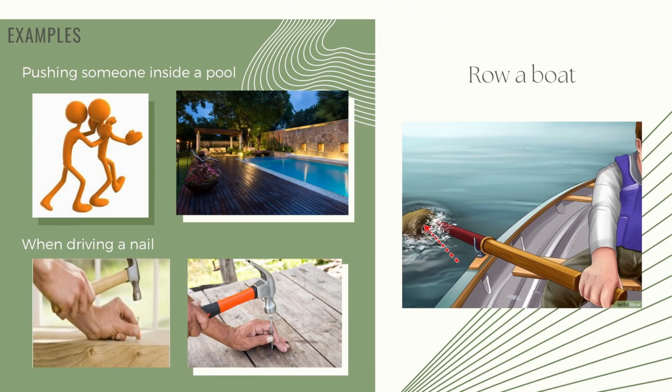We have some examples such as pushing someone into a pool, when we drive a nail, or when we row a boat. For example, in a boat, we need to push backwards in order to move forwards. This is because the strength that we push backwards comes back to us, pushing us forwards. Or, when we push someone into a pool, we push ourselves too in the opposite direction.